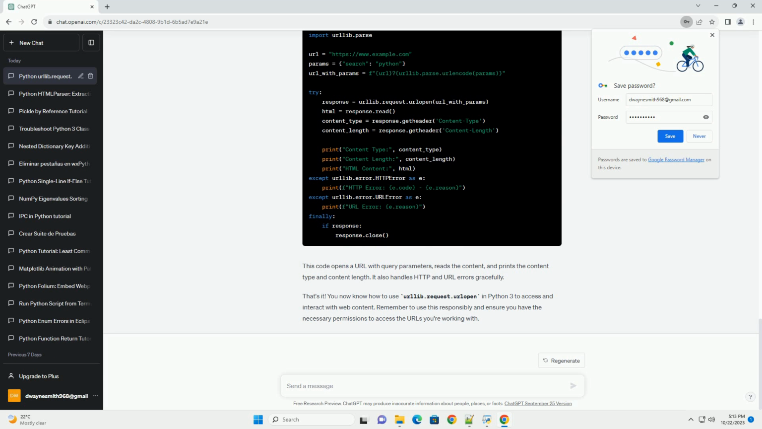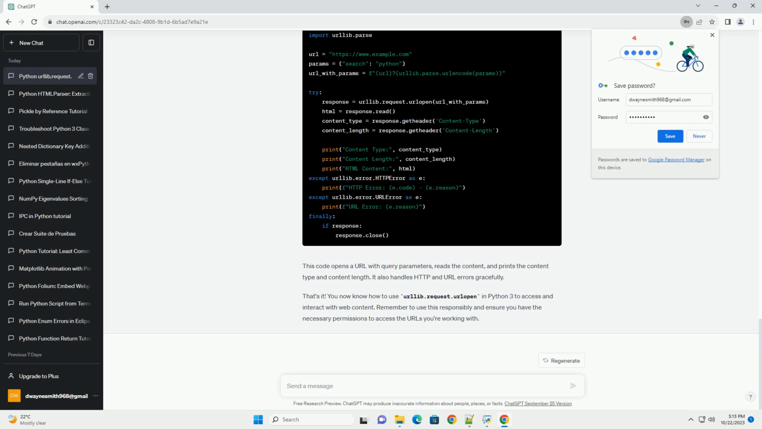Here's a complete code example that puts everything together. This code opens a URL with query parameters, reads the content, and prints the content type and content length. It also handles HTTP and URL errors gracefully.